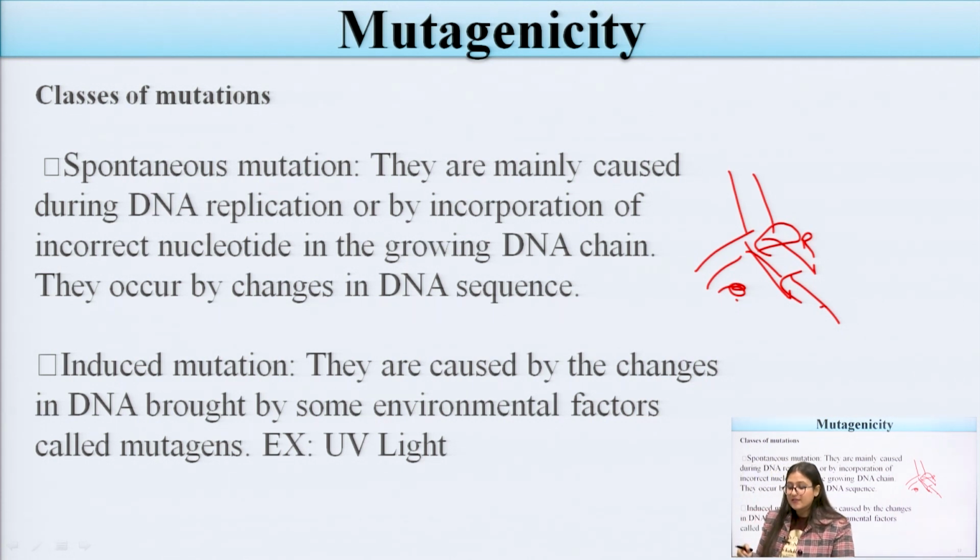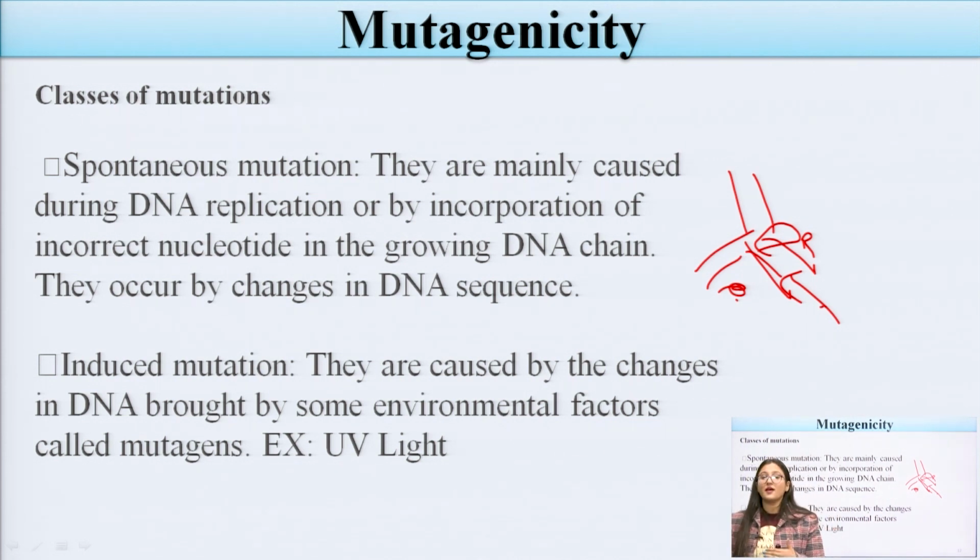They are caused by changes in DNA due to some environmental factors. Due to some environmental mutagens, they may alter the DNA function, or they may produce some kind of changes in the DNA. This is known as induced. Induced means we are inducing some agent from outside; these are the induced mutations. These are not produced by themselves during replication. These are induced either through environmental factors or through mutagens, by any means.